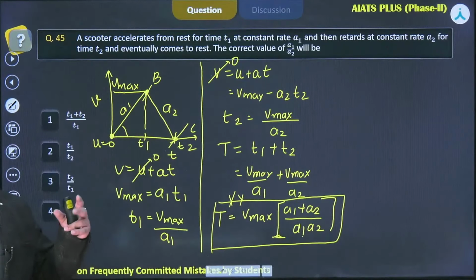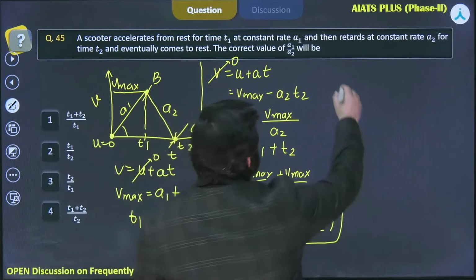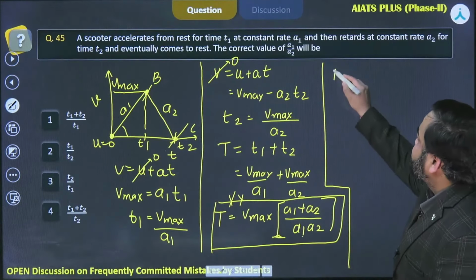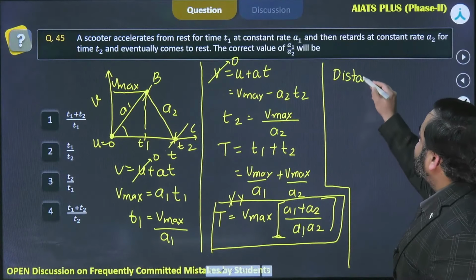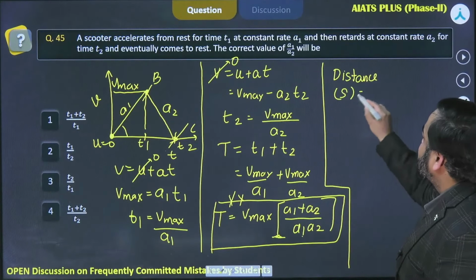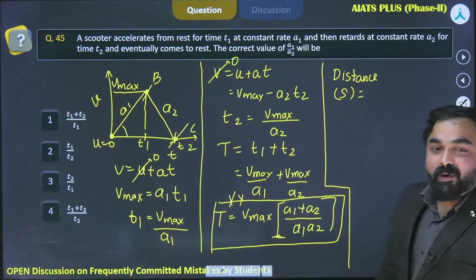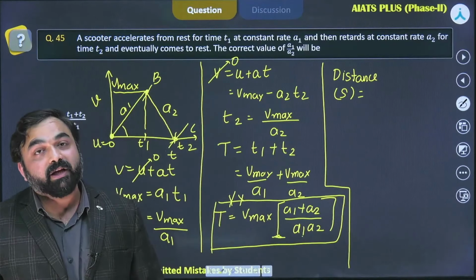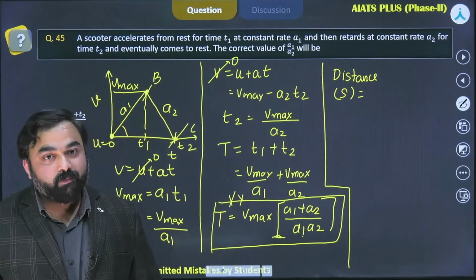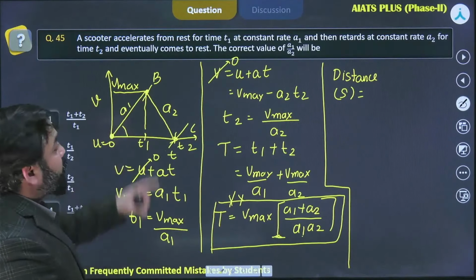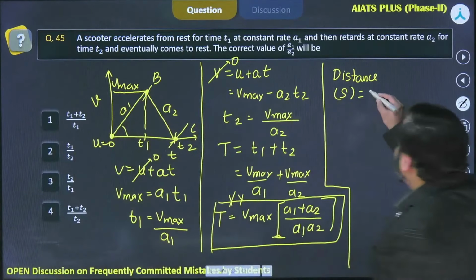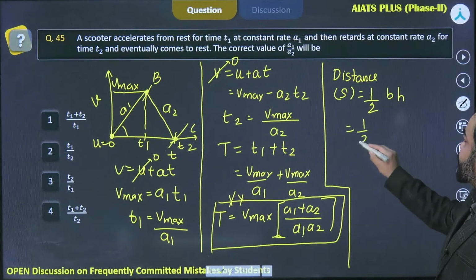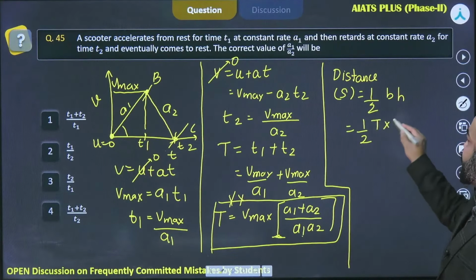Now, in the same question, if they were asking the total distance covered, consider the distance to be S. Students, if we talk about distance here, we know area under the VT curve gives us distance. Here we have a triangle. If we want its area, it will be given by half into base into height. The base here is total time and the height here is Vmax.